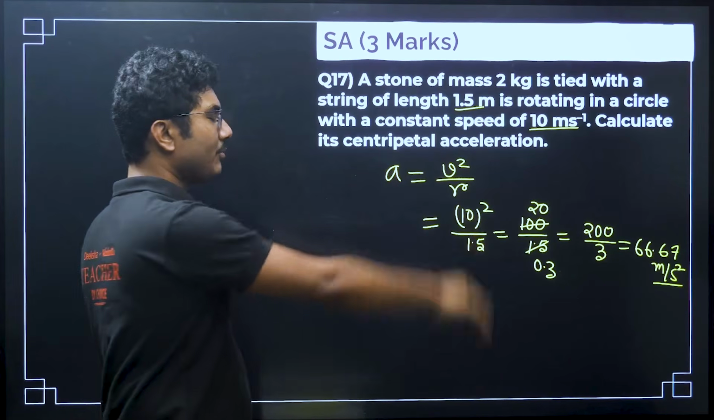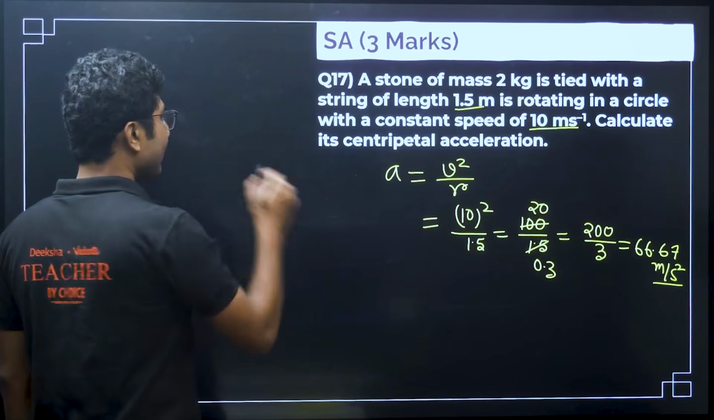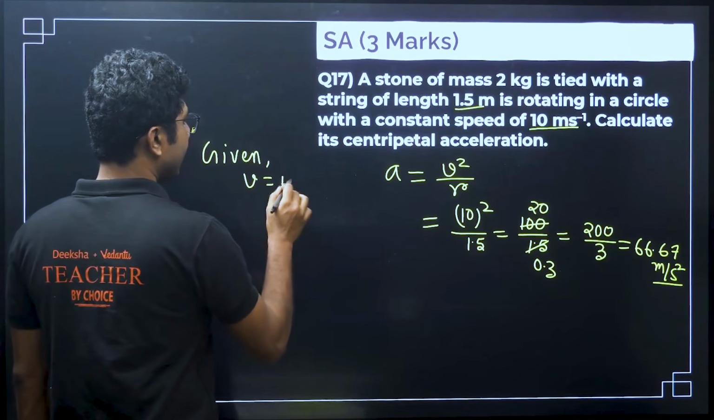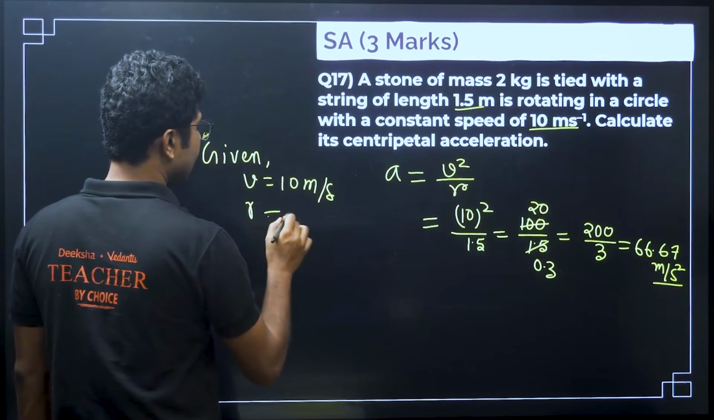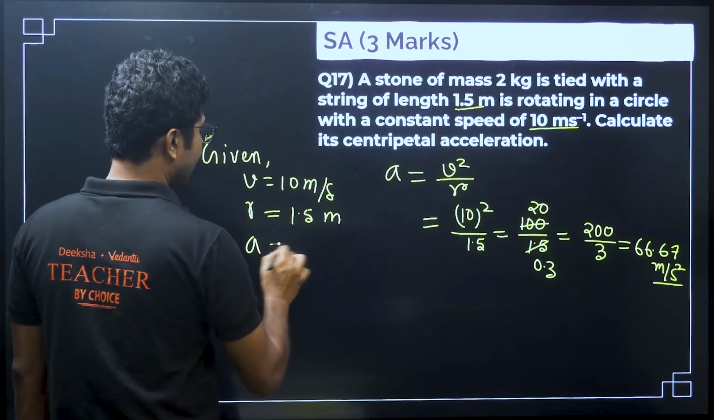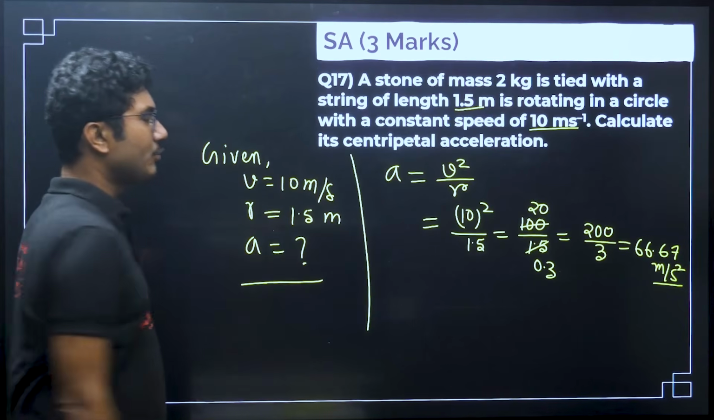As simple as that. Write down the formula, put the values, and solve it. You can write the given values: given v is 10 meter per second, r is 1.5 meters, and what is a, that is our target, right? So just declare the variables, put the values, and calculate it.